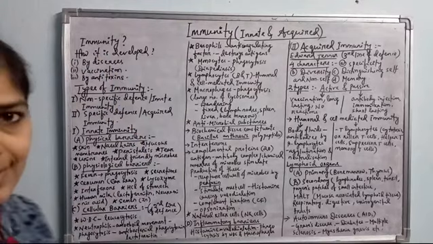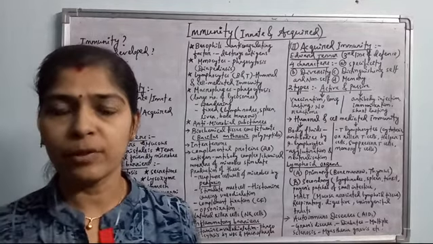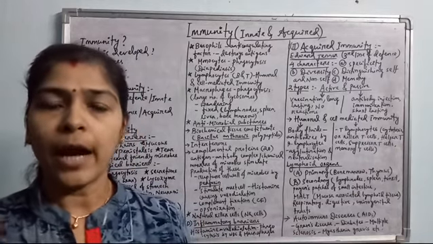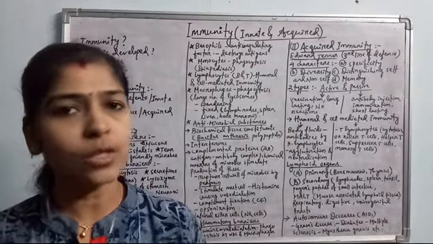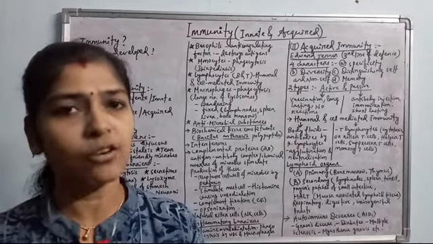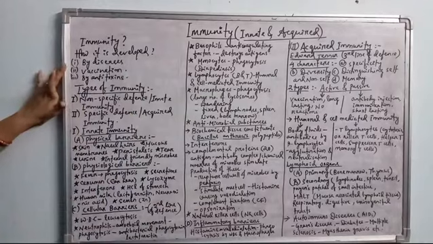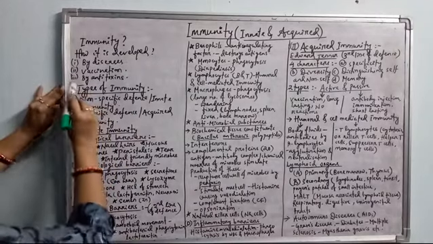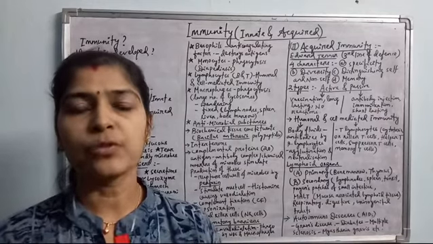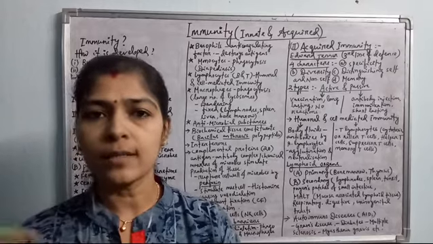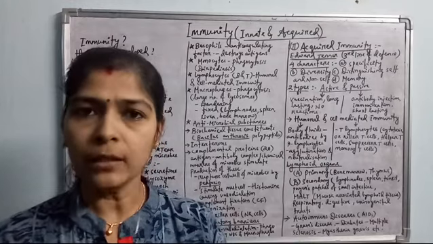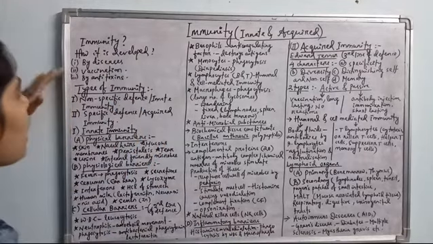And second one is vaccination. Vaccination we have already discussed in the previous classes. By taking injections or by ingesting attenuated or weak pathogens which do not cause diseases, but they can trigger antibody formation in our body against a specific disease. This is called vaccination. Okay, so vaccination also triggers immunity. Third is by antitoxins. Antitoxins are synthetic antibodies, or antibodies produced by different animals, and are injected in our body to develop short-term immunity against a particular disease. Okay, so there are three methods of developing immunity.